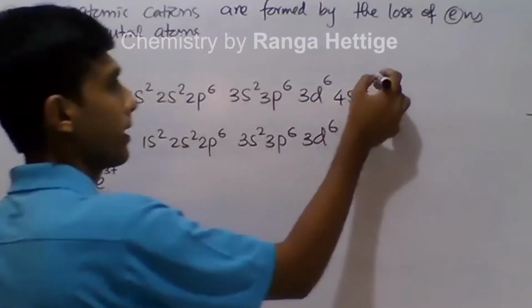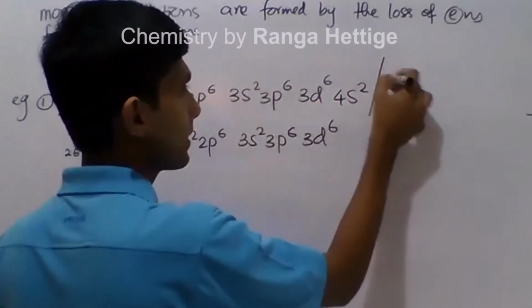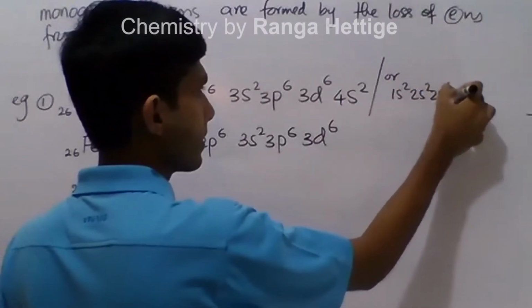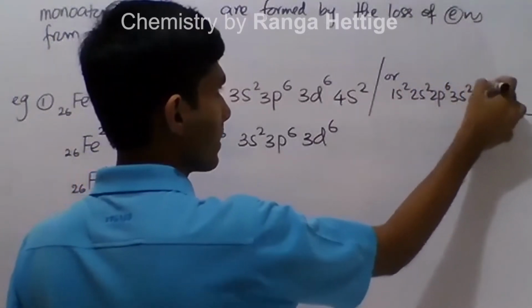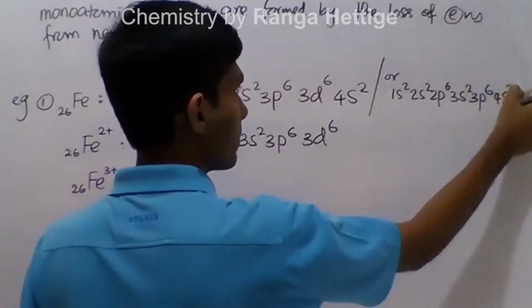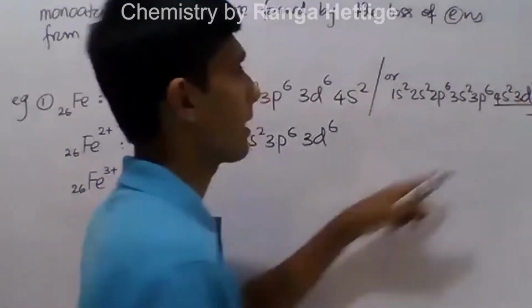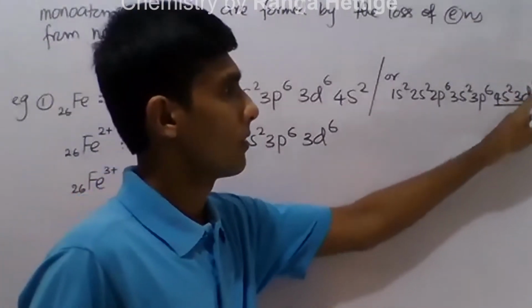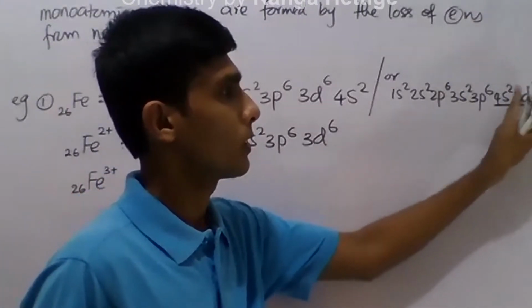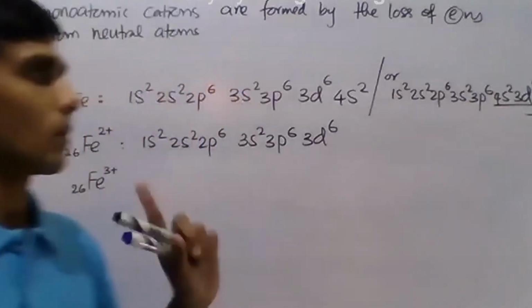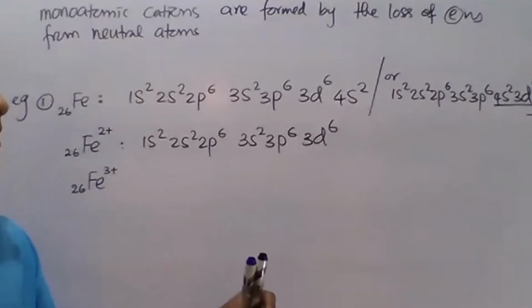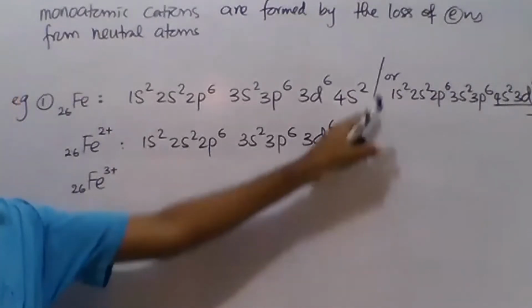Now you can understand this better if you write the configuration in this way: 1s2, 2s2, 2p6, 3s2, 3p6, 4s2, 3d6. If I write 4s2 first and then 3d, then you will think that electrons should be removed from 3d rather than 4s. No, they are removed first from the outermost orbital of the outermost energy level.